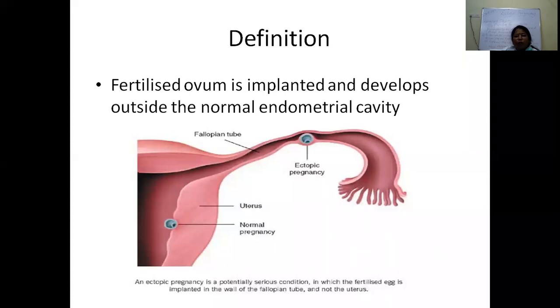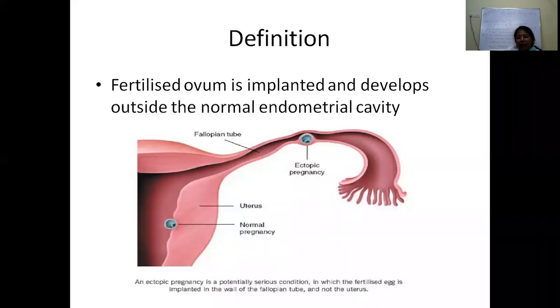So today what are our learning objectives? Our learning objectives are to enumerate the risk factors, pathophysiology and sites of occurrence of ectopic pregnancy. The second learning objective is to describe the clinical features of ruptured ectopic pregnancy and explain the management of ruptured and unruptured ectopic pregnancy.